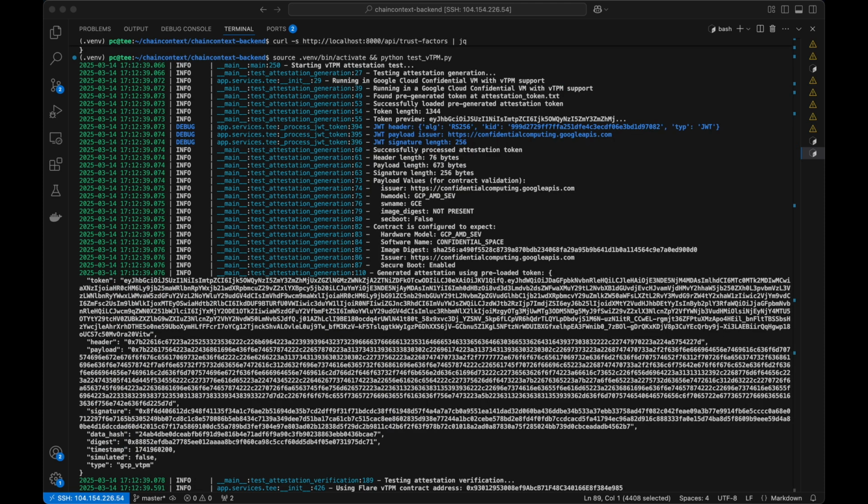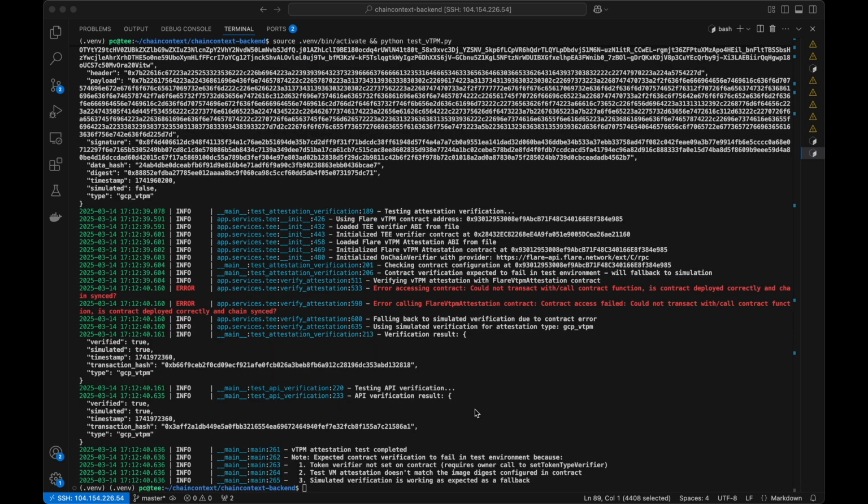As you can see, the test begins by generating an attestation. The system is running in a Google Cloud Confidential VM with AMD SEV hardware-level security and vTPM support. The attestation is a cryptographically signed JWT token that contains verifiable claims about my execution environment. The token includes critical information like the hardware model, so the GCP AMD SEV, the software environment, the GCE, and the issuer, Google's confidential computing service.